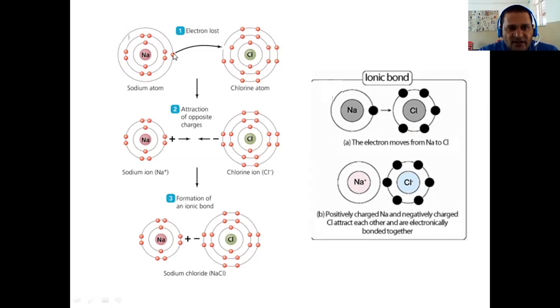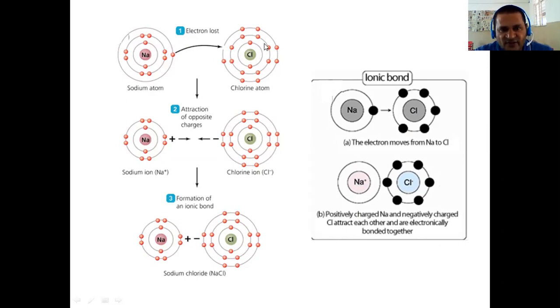So it can readily give an electron to an electron-accepting atom. If it donates an electron to another atom, it will become stable. If the other atom accepts the electron, it will become stable, so that both atoms become stable. The compound formed by this is known as ionic bonding. Here sodium is donating an electron to chlorine, so that both can attain a stable structure. That is the main idea.